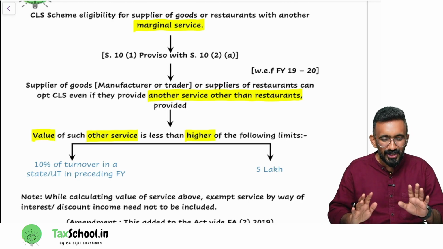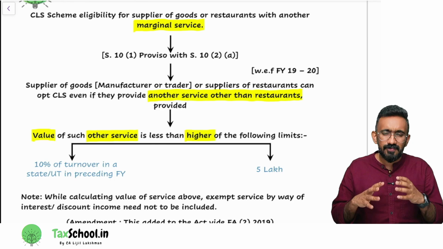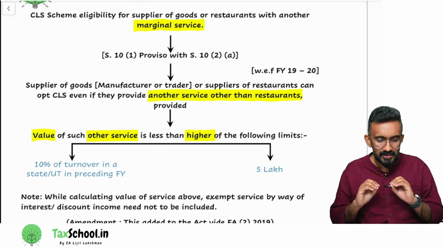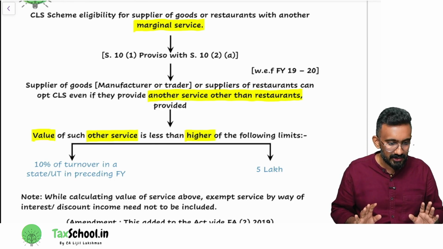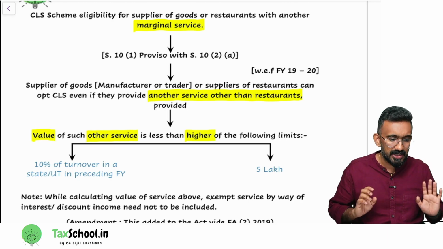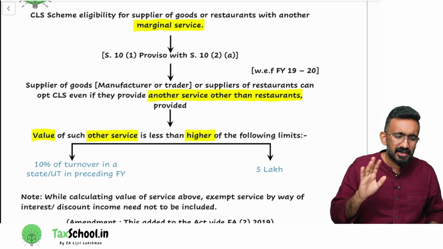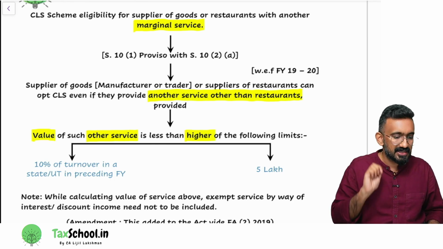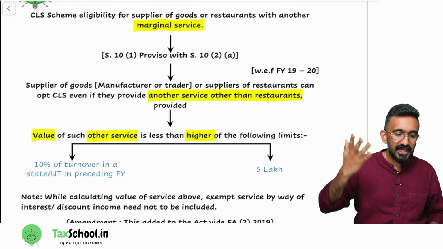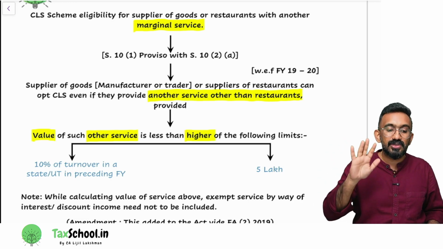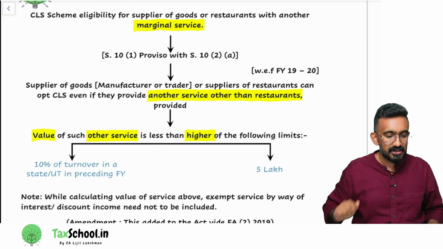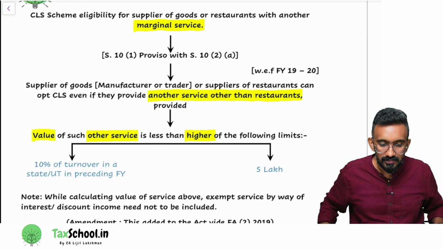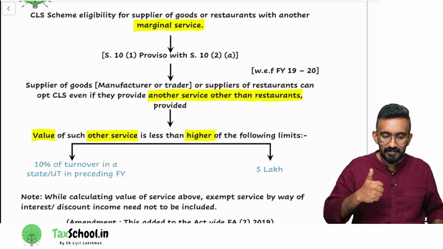So we can simply put it like this. Even if you are somebody who is doing supply of goods or you're a restaurant, which means you're otherwise eligible, you can provide service other than restaurant to a small amount. How much? If your turnover is up to 50 lakh, 5 lakh service is allowed. Turnover is above 50 lakhs, less than 1.5 crores, you can do 10% of your turnover as service. Is it clear, all of you? Can I have a thumbs up?